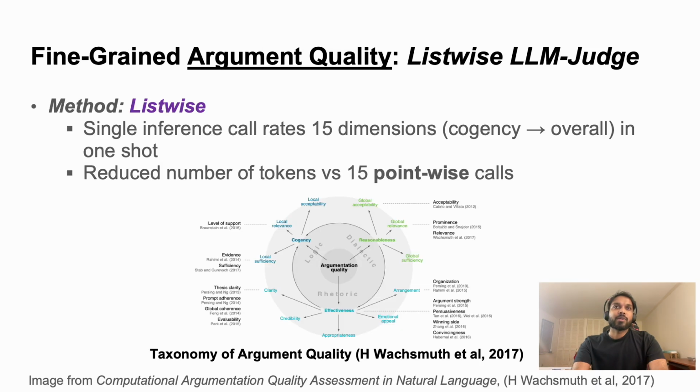We assess argument quality through 15 fine-grained dimensions gathered by Wachsmuth et al. We introduce a listwise evaluation instruction, which presents the detailed definitions of these 15 dimensions within a single inference call and instructs the model to return the values of these 15 dimensions. The listwise approach requires a single inference call and a reduced number of tokens compared to a pointwise approach.